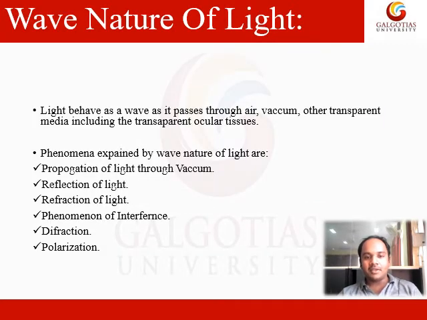Light behaves as a wave as it passes through air, vacuum, and other transparent media, including transparent ocular tissues. So when we are trying to understand the phenomena of vision, light hits the retina. Before transmitting it into a neural signal, it has to touch the retina, but before touching the retina, it has to travel through different media, starting with the tear film.